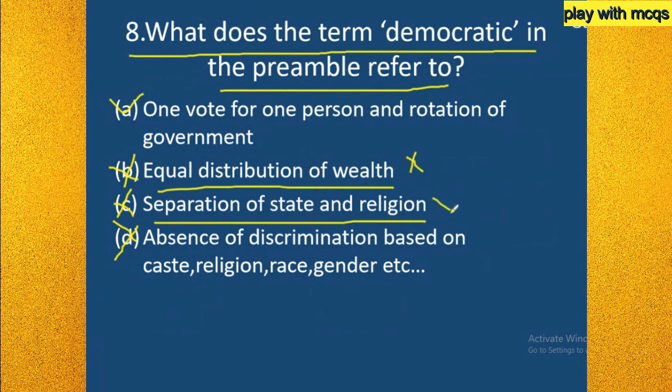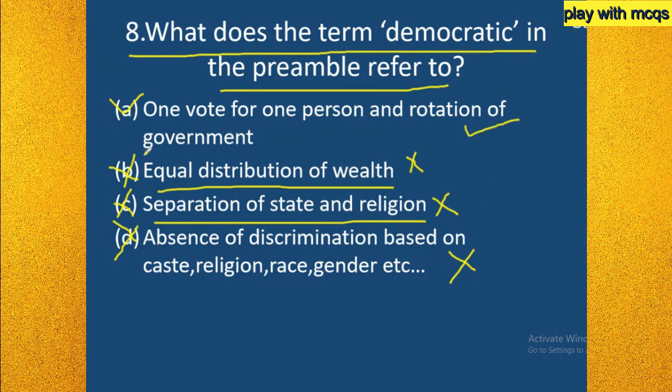Now option C, separation of state and religion, that is what tells us about secularism. It means secularism. If you go to option D, absence of discrimination based on caste, religion, race, gender, etc. That discrimination is also a separate topic, and it does not mean democratic.